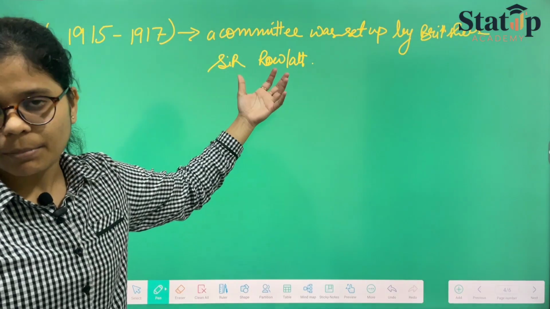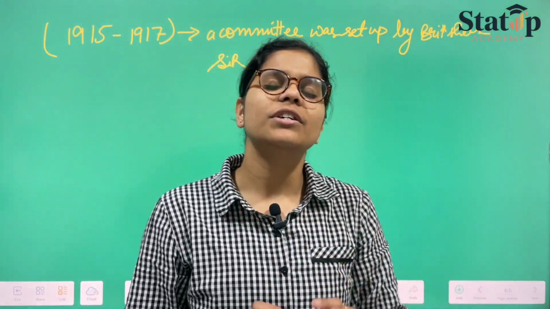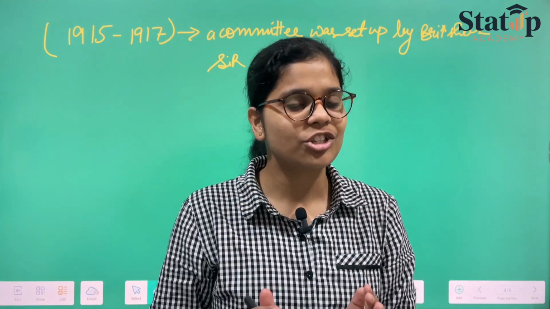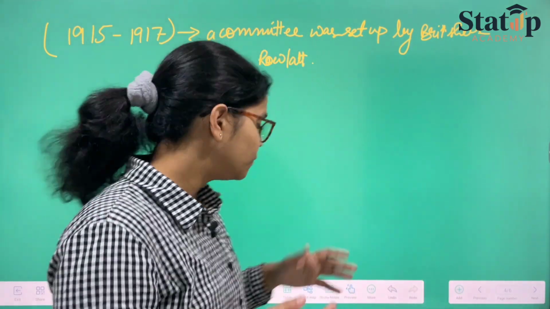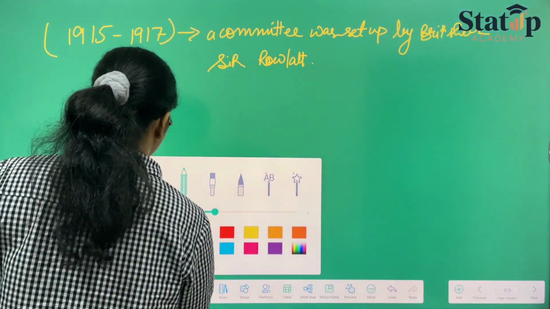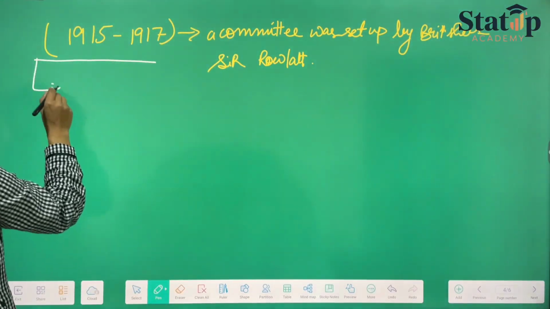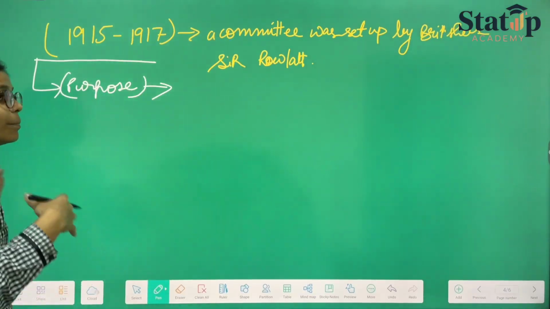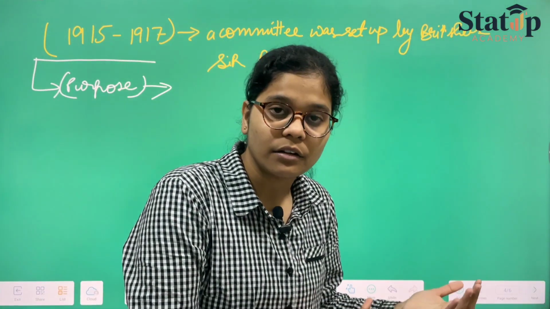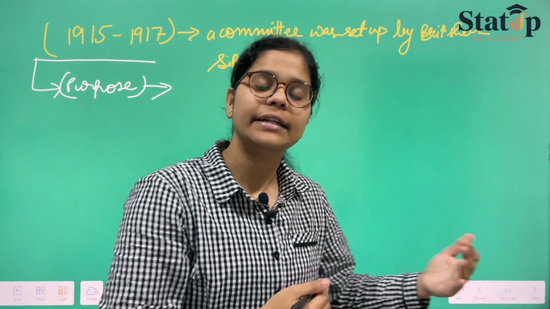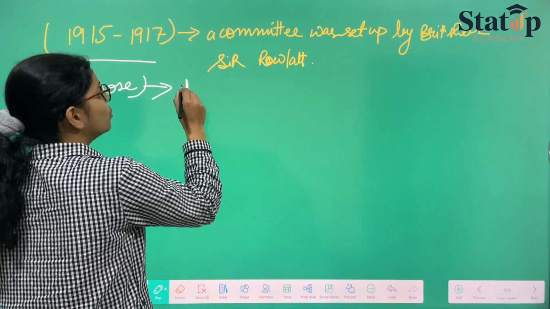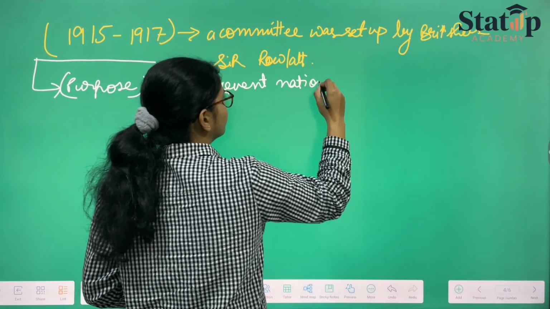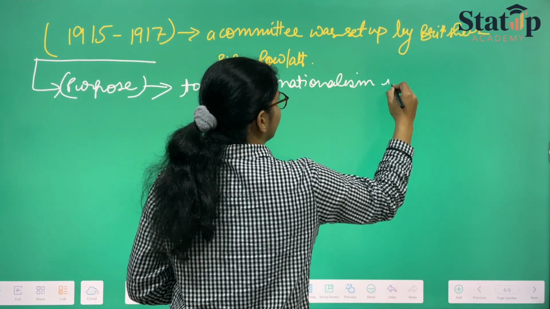Sir Rowlatt was a member of that committee, and there were certain rules which the committee needed to look into. The first and major thing, the purpose or aim of the committee, was to prevent the national movements occurring in Indian territory. So the main purpose was to prevent nationalism in India.